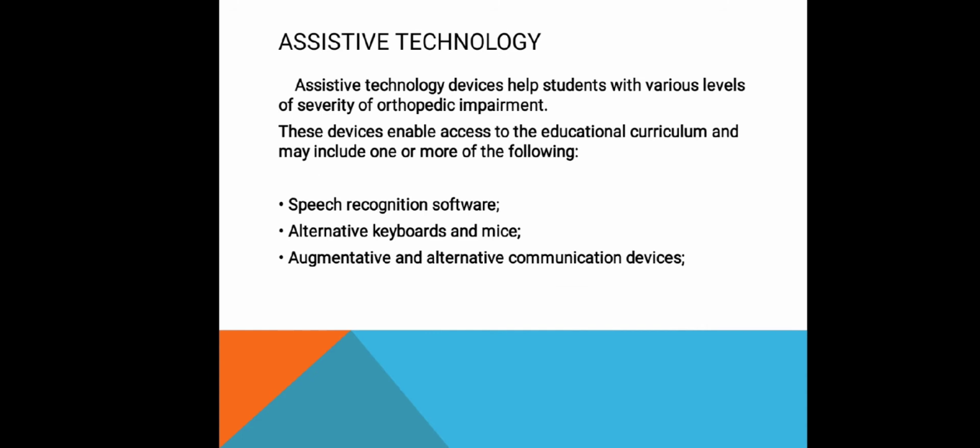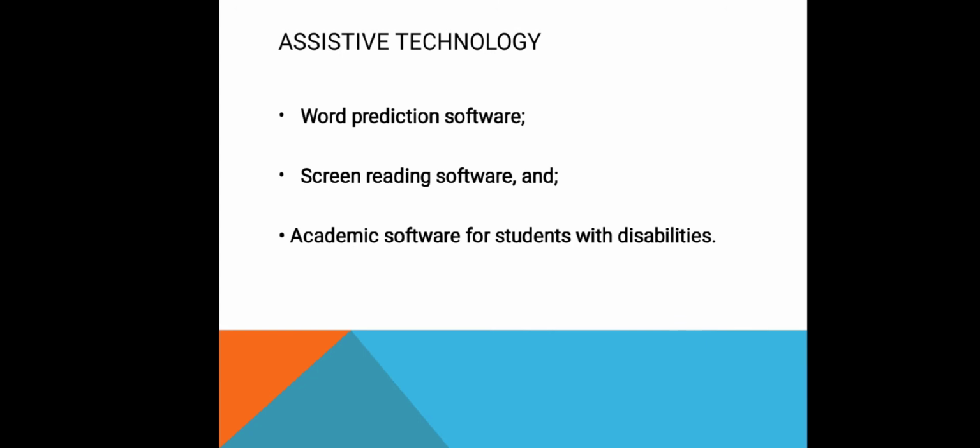Assistive technology. Assistive technology devices help students with various levels of severity of orthopedic impairment. These devices enable access to the educational curriculum and may include one or more of the following. First, there is speech recognition software, alternative keyboards and mice, augmentative and alternative communication devices, word prediction software, screen reading software, and academic software for students with disabilities.